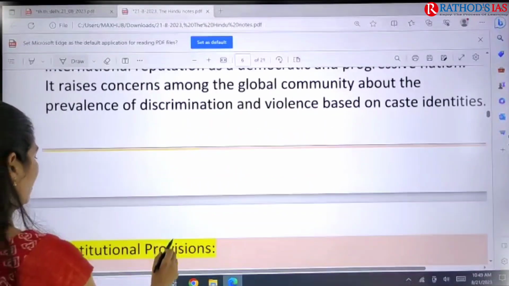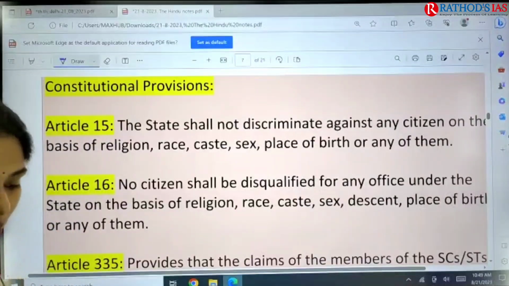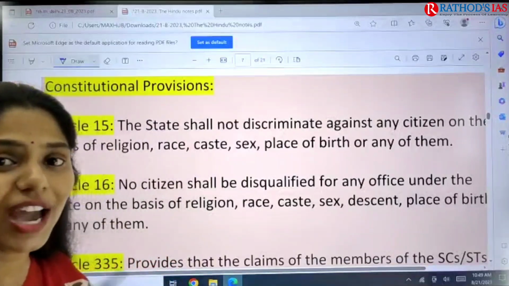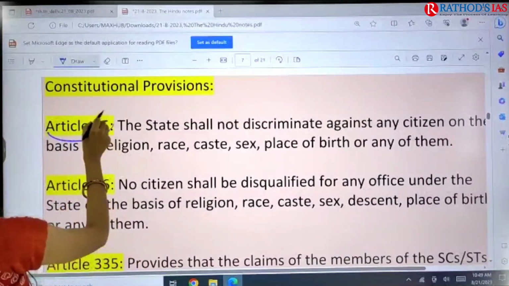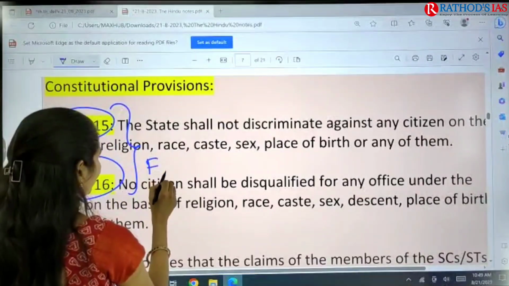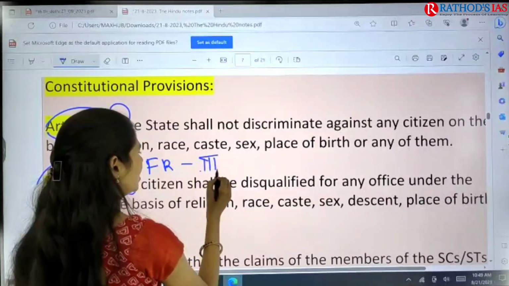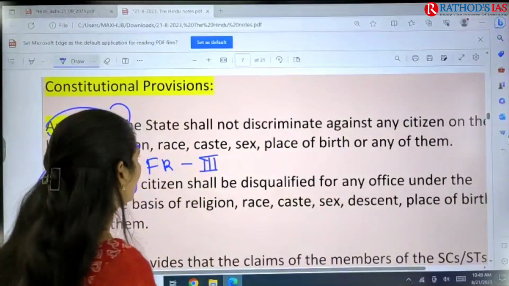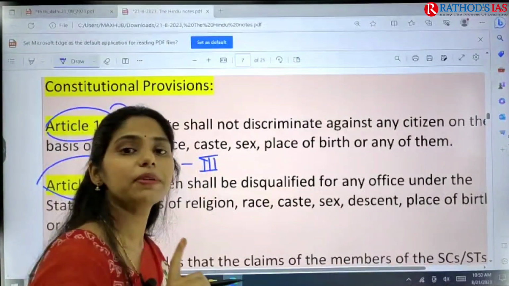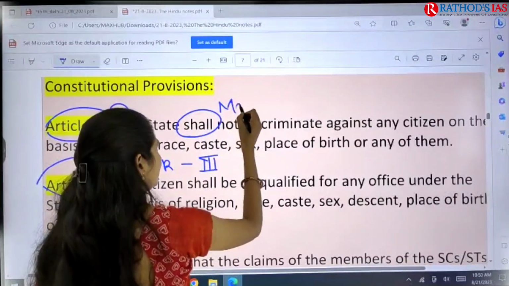Okay. And if you are talking about which constitutional provisions safeguard the interest of these marginalized communities, you have to know that. So we have Article 15 and Article 16. These come under our fundamental rights, which come under Part 3 of our Indian Constitution. And if you see Article 15, it says that there shall not be any discrimination. Shall means mandatory.